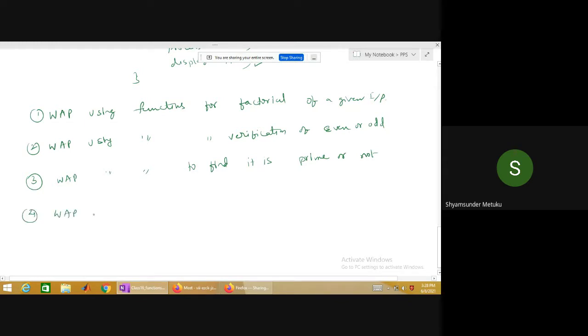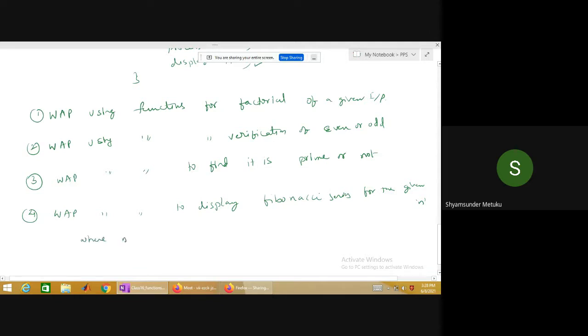Fourth, write a program using functions to display the Fibonacci series for the given n, where n is the number of terms in the series.